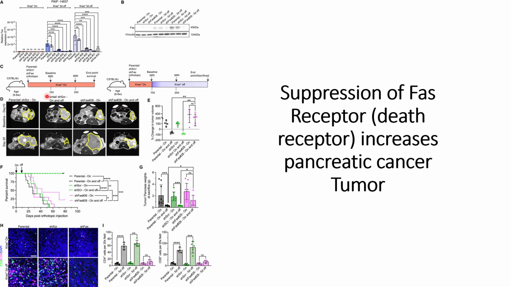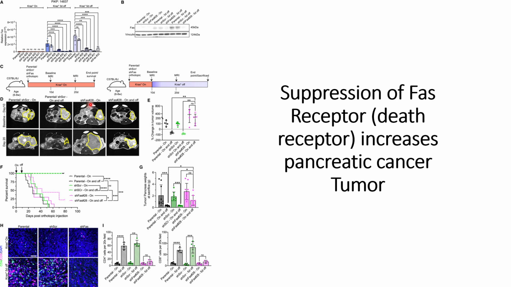And these are the MRI results. The first row represents the MRI results at day 10, and they can see that in the control, with the short hairpin RNAs against FAS receptors on, they can see some of the tumor cells. And when the short hairpin RNAs are on and off, they can see a decrease in the tumor cells.